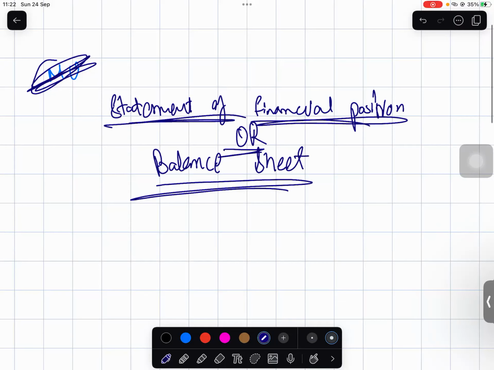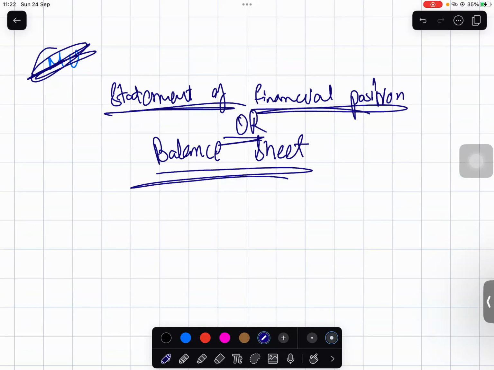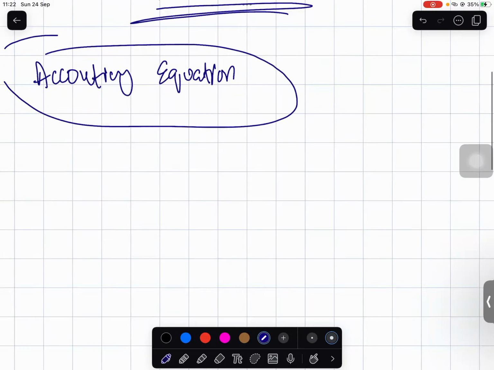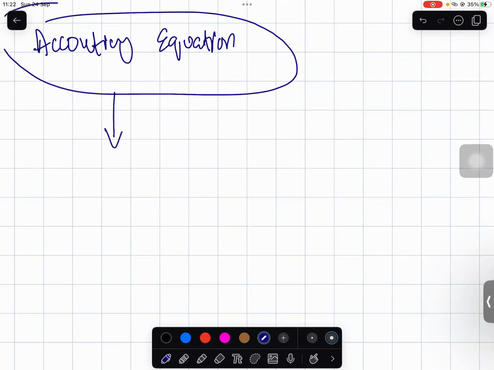Now remember, Zen, in the first few classes we must have done the accounting equation, right? Yes, sir. What is the accounting equation? Do you remember? Sir, assets equals capital plus liability.